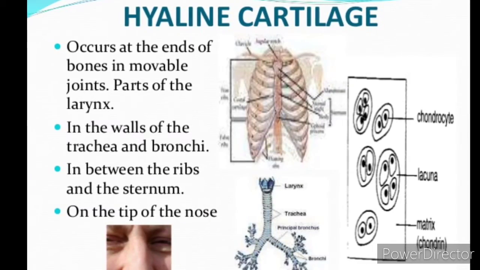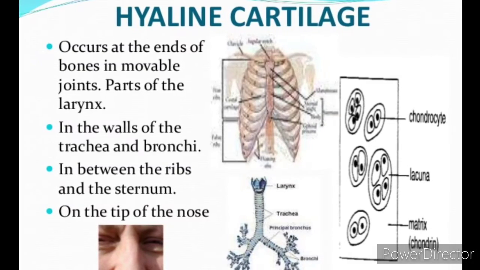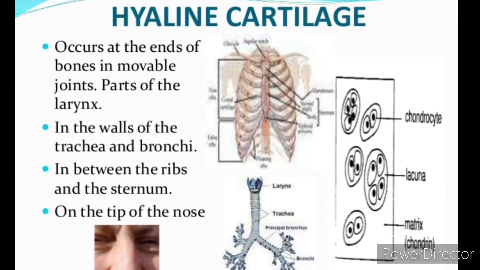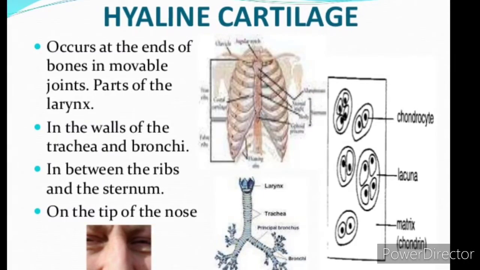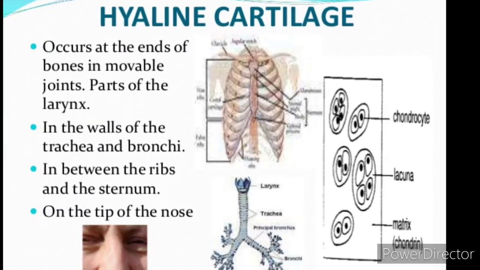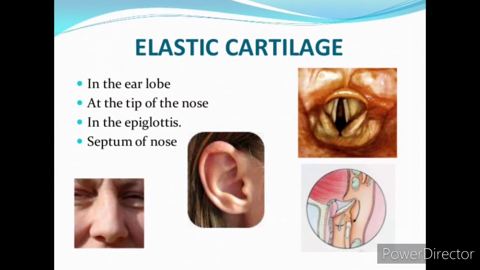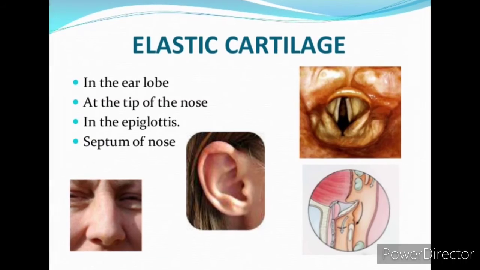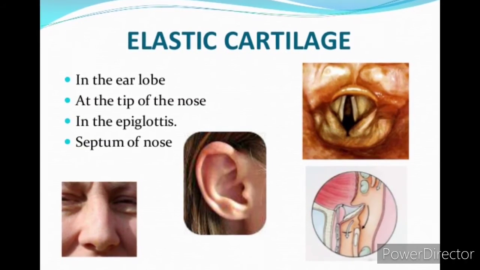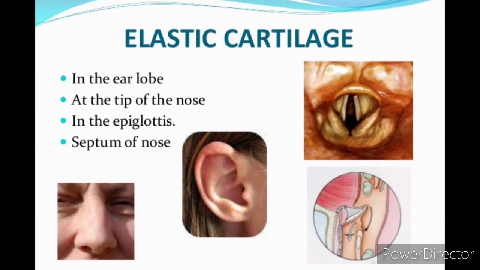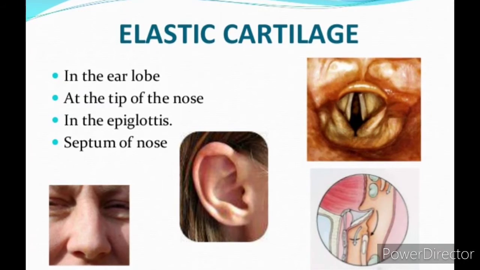These cartilage cells contain a nucleus and matrix, and they occur at the ends of bones in movable joints, in parts of our larynx, and in the walls of the trachea and bronchioles. Elastic cartilages are found in the earlobes and at the tip of our nose, and they form the epiglottis and the septum of the nose. All these are made up of elastic cartilages. They are very tender bones actually.